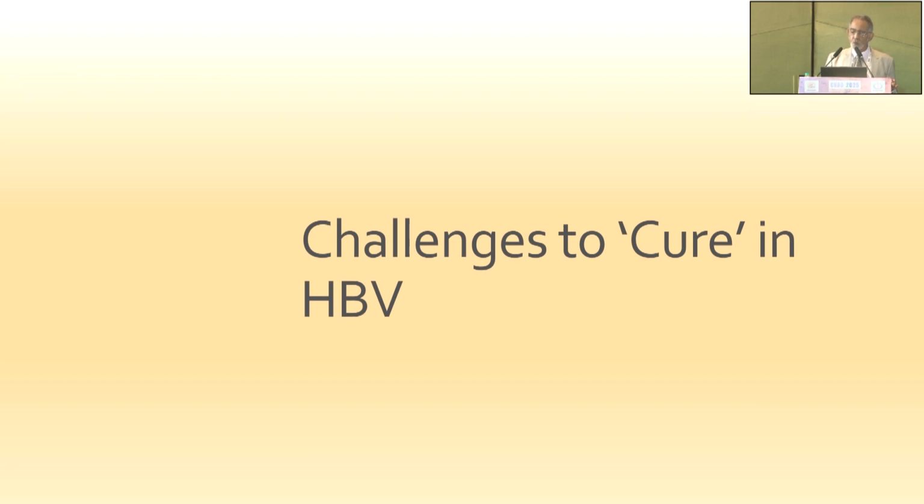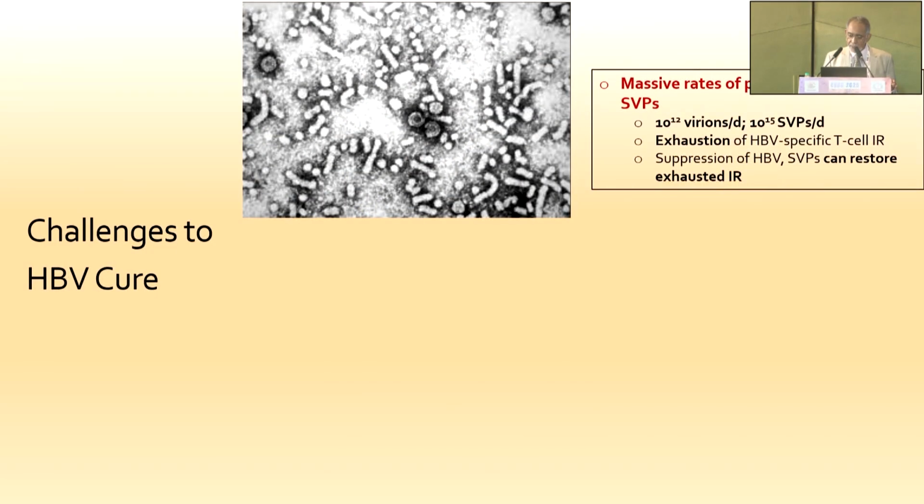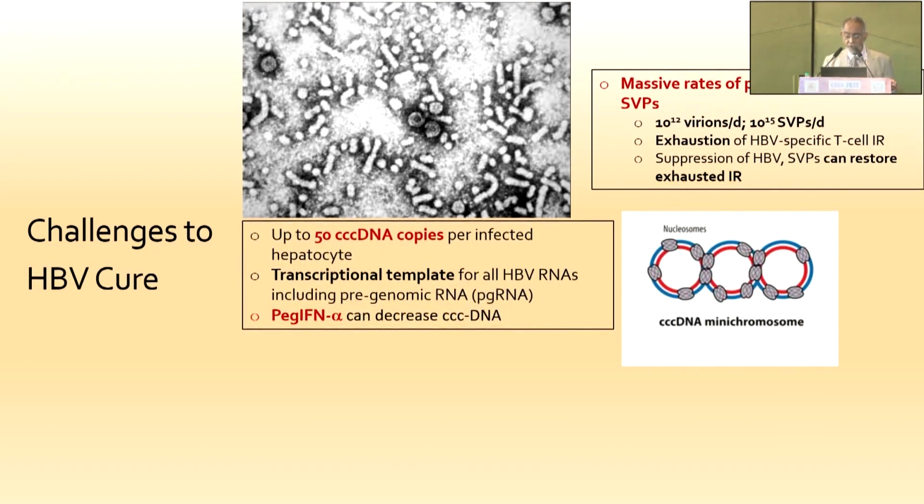Now, what are the challenges? Why are we not able to achieve sterilizing cure in hepatitis B virus infection? An important reason is the massive rate of production of virions and subviral particles, that is 12 log virions per day and 15 log subviral particles, spherical and filamentous forms, as you're seeing here on the electron micrograph of the virus, which results in exhaustion of immune function, both T cell as well as adaptive and innate immune responses. If we are able to suppress this massive overproduction, there are clear-cut demonstrations that we can restore the exhausted immune response.